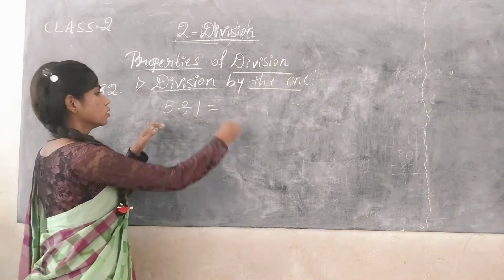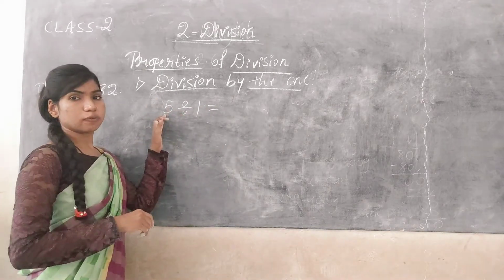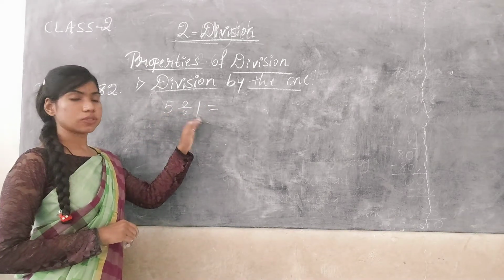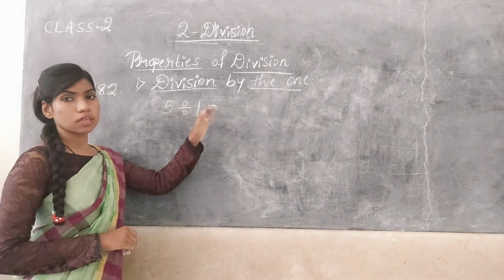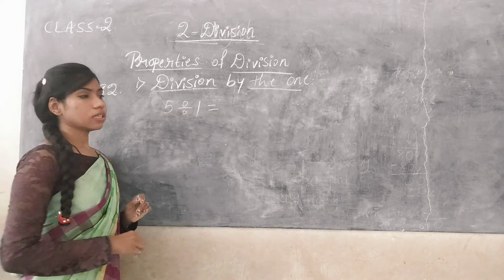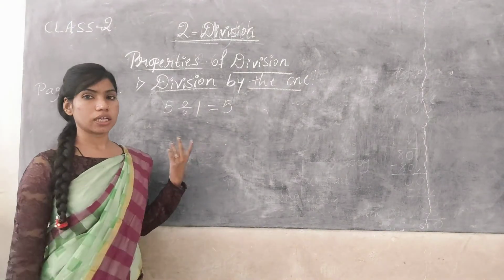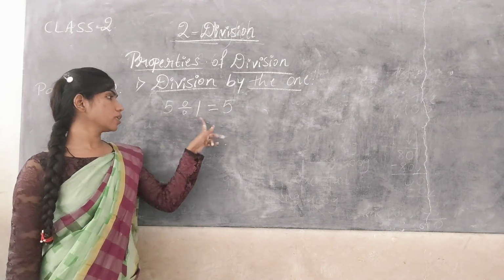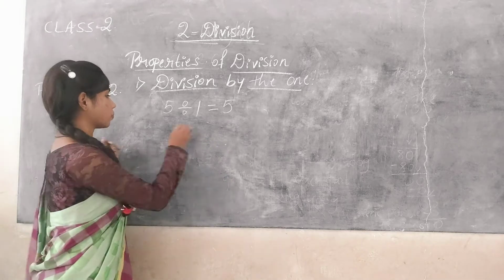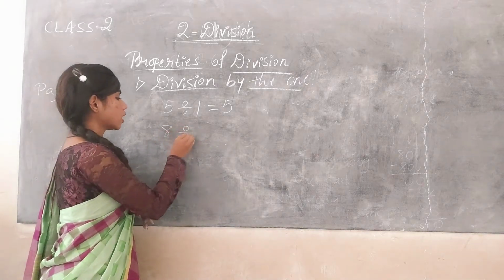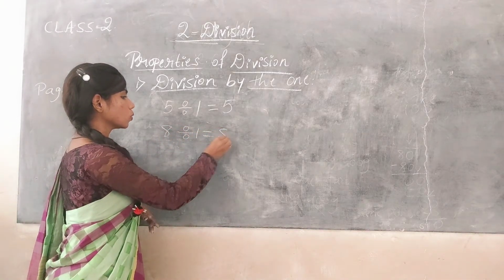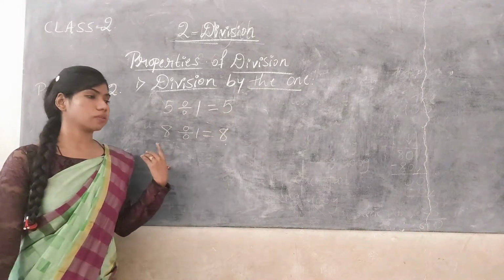If I divide 5 by 1, then the answer is the number itself. If I divide 5 by 1, then the answer is 5 itself. So 5 divided by 1 is equal to 5. 8 divided by 1 is equal to 8.